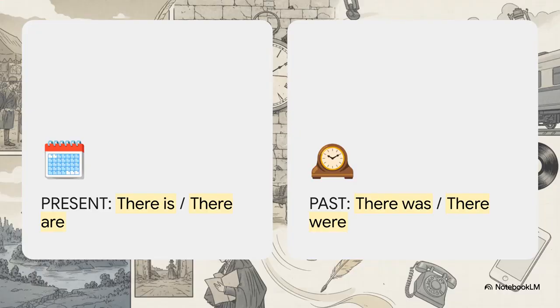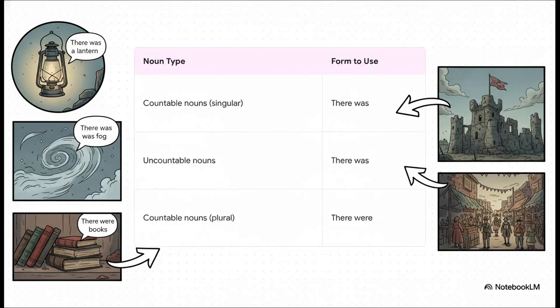This slide shows that direct connection between the present and past perfectly. There is becomes there was, and there are becomes there were. It's a really simple shift to start talking about things that have already happened. So, how do we know when to use was and when to use were? The key is the noun. For singular countable nouns and for uncountable nouns, we always use there was. And for plural countable nouns, we use there were.